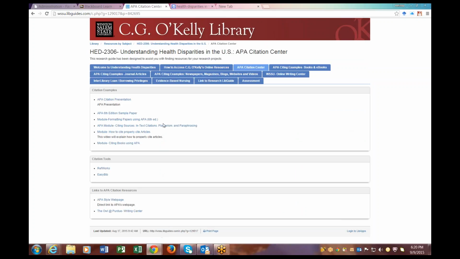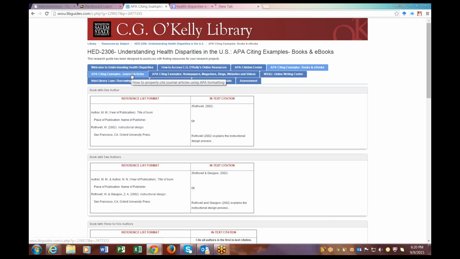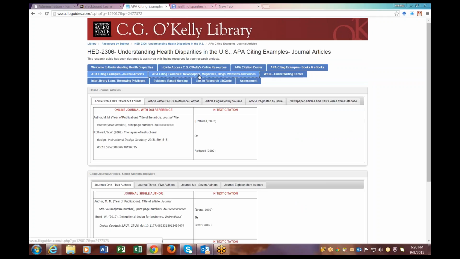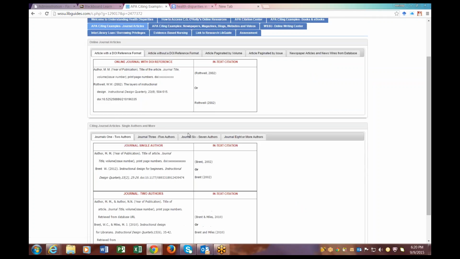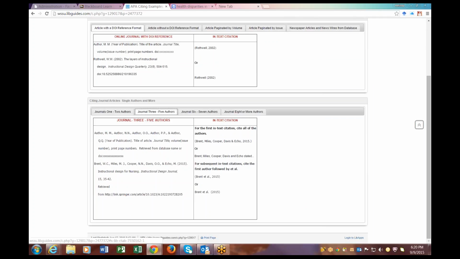You're really going to find that the APA Citation Center, all these tabs are going to be very useful to help you with your citing, particularly when you get to your blogs and magazines and when you get to journal articles that have 6, 7, and 8 authors. I have examples of in-text citation because, as you matriculate through your programs, you will learn that in order to write a well-written research paper, you have to have in-text citations. That's just the way it is.